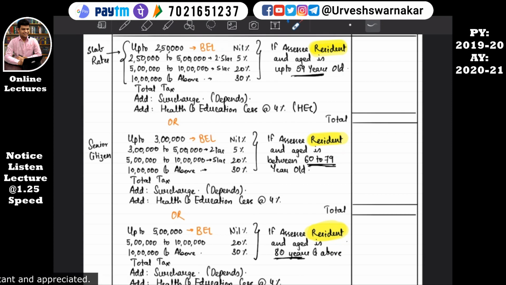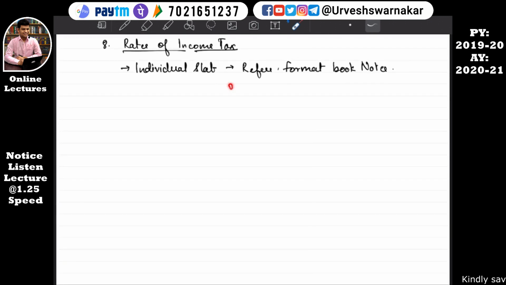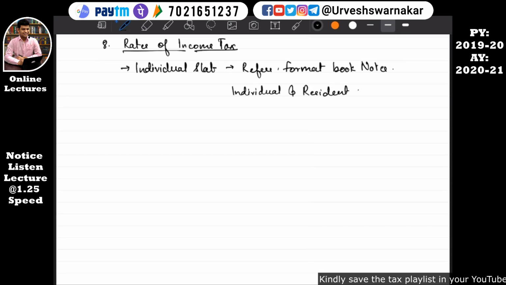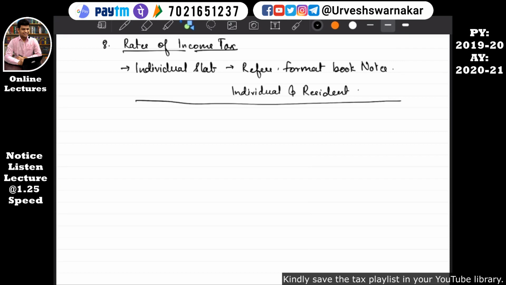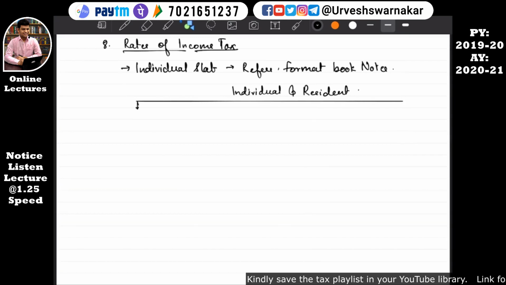There are 3 types for the assessee who is resident. First type: if the assessee is resident, we'll take it like this. See, wait, if the assessee is an individual and resident, there are 3 types.